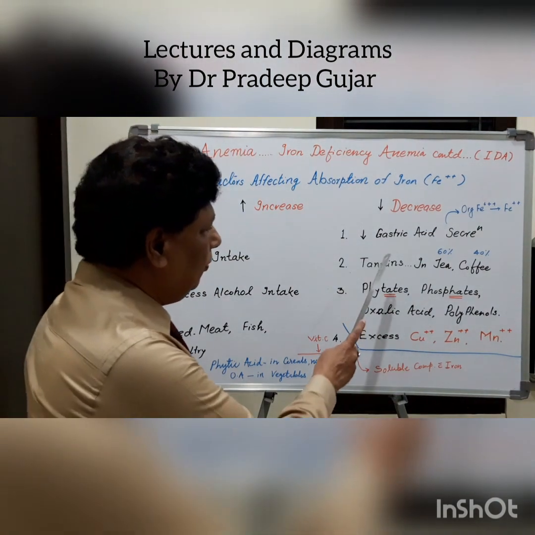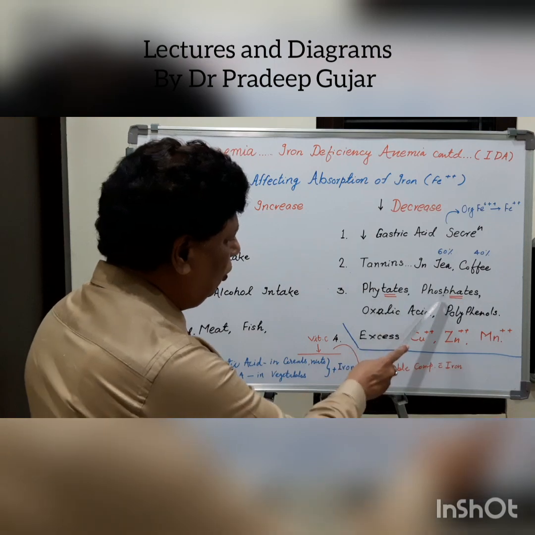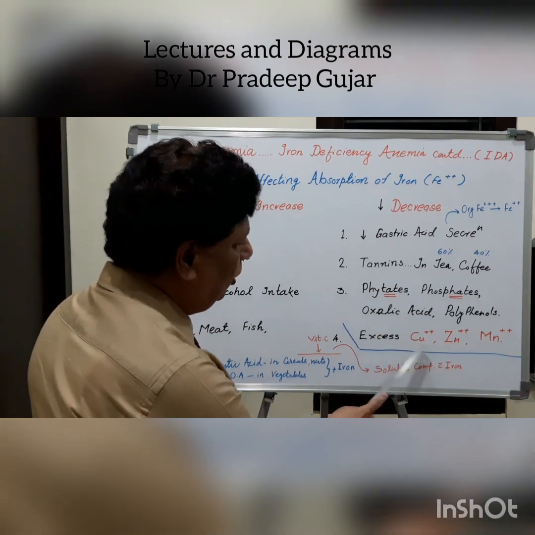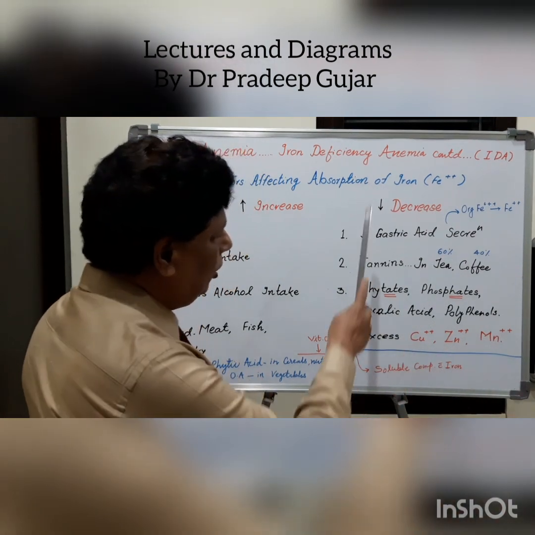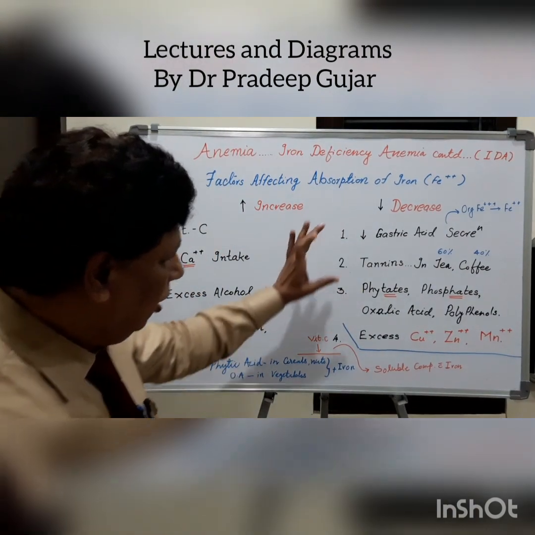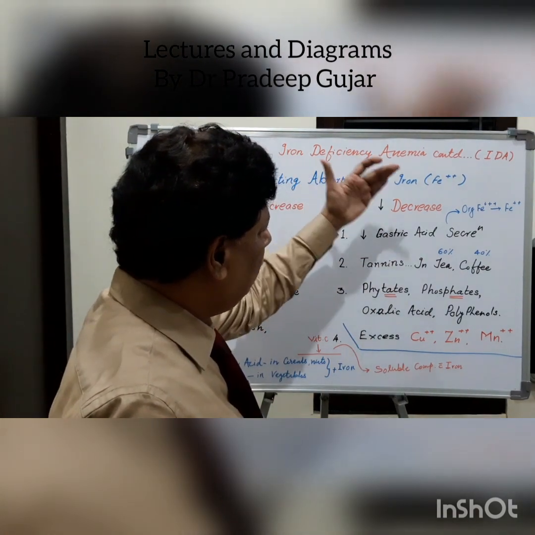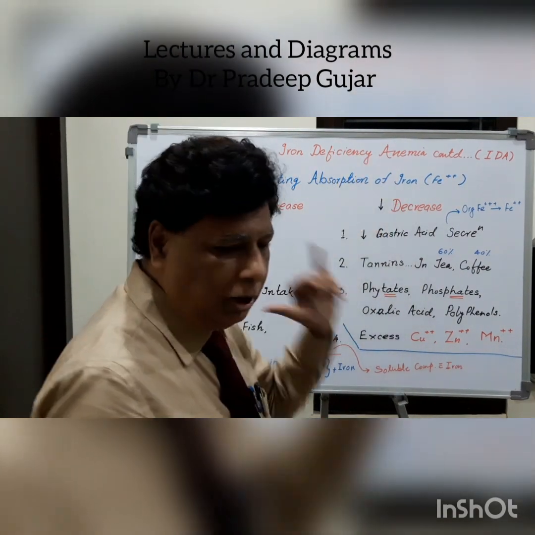Let us see one by one. Gastric acid, tannins, phytates, phosphates, and excess of copper, zinc or manganese. Let us consider one by one. Gastric acid secretion. When gastric acid secretion is less, it definitely reduces the absorption of the iron.